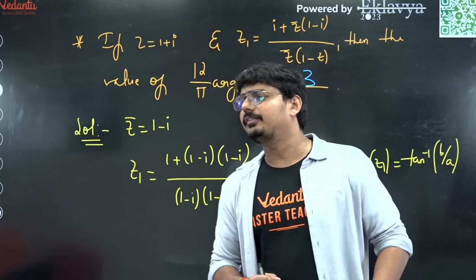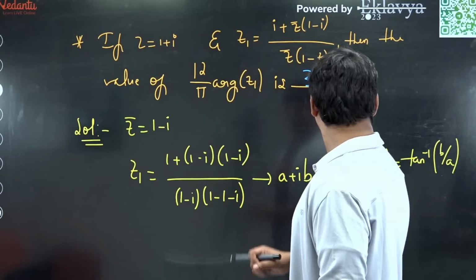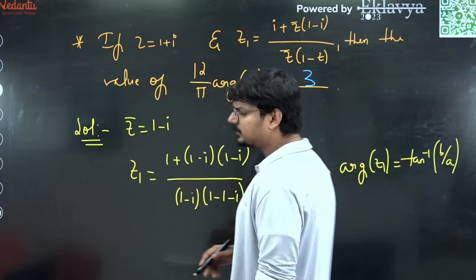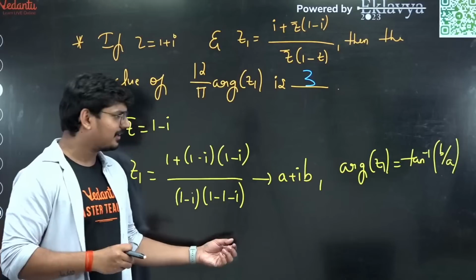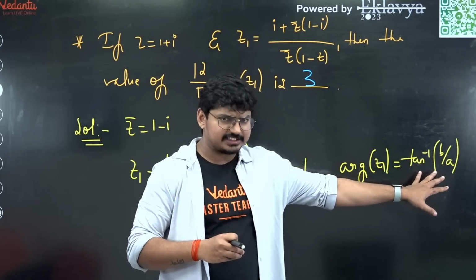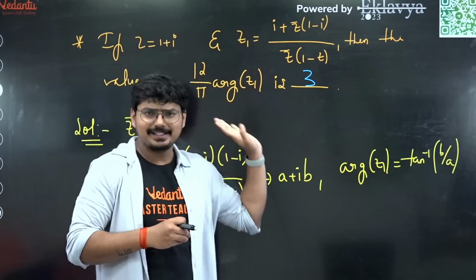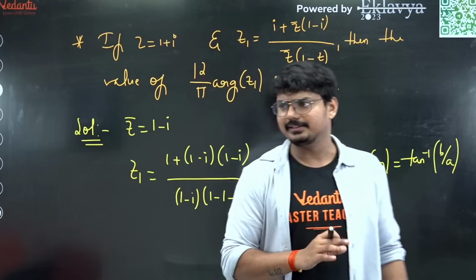Right? Okay, fine. Tan inverse 13 is the argument. I think we would get here tan inverse b by a. I think the value of a and b is going to be 2, I guess. I'm not pretty sure about it. Do the simplification, guys. But the answer here, tan inverse, I would be getting 1, which is pi by 4. And 12 by pi into pi by 4 is going to be 3. So the answer for this question is definitely 3. No doubt in that. Okay.